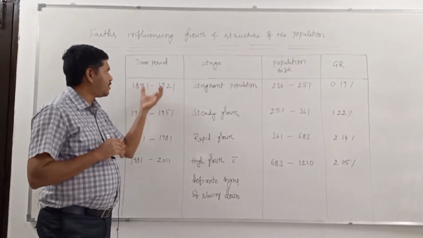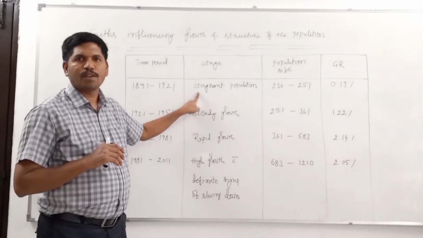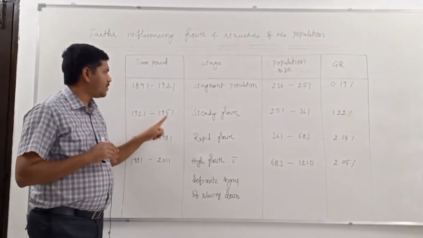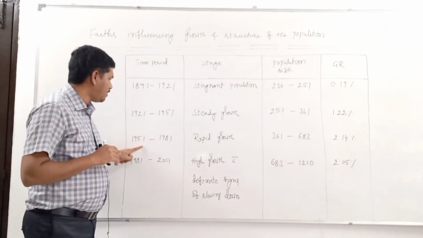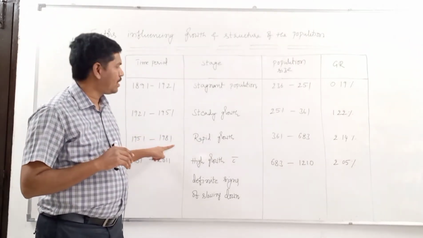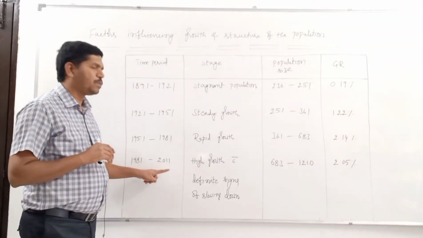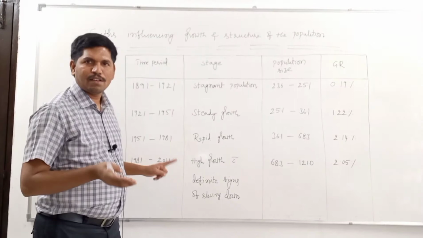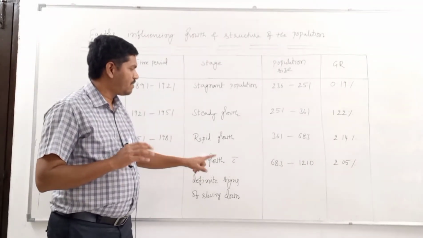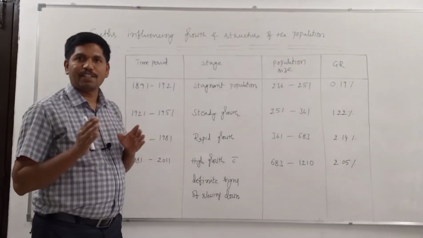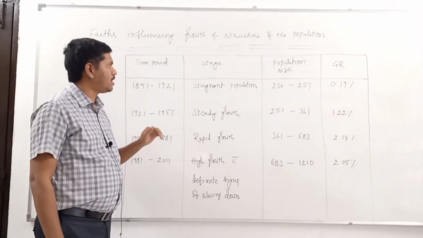From 1891 to 1921, the stage of stagnant population. From 1921 to 1951, the stage of steady growth. From 1951 to 1981, the stage of rapid growth of population. From 1981 onwards, we have the stage of high growth with definite signs of slowing down. Let us discuss these stages one after another.